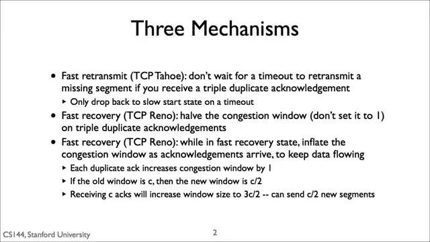Using this algorithm, TCP Reno, in a steady state with no timeouts, follows an AIMD policy. On a loss, it halves the congestion window, multiplicative decrease, and uses additive increase. On a timeout, TCP Reno behaves as in TCP Tahoe, setting the congestion window to 1.